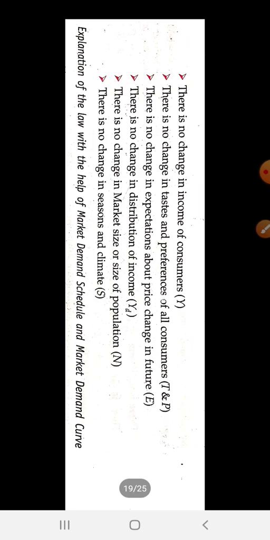So here we have taken the other things being equal assumption, that demand is a function of the price of commodity X, price of related goods, income of the consumer, taste and preference of the consumer, expectation about the price in the future. N is population of the country, YD is distribution of income, and S shows season and climate.